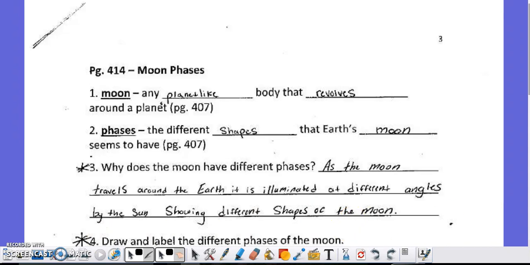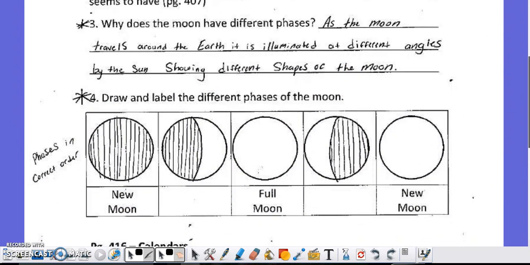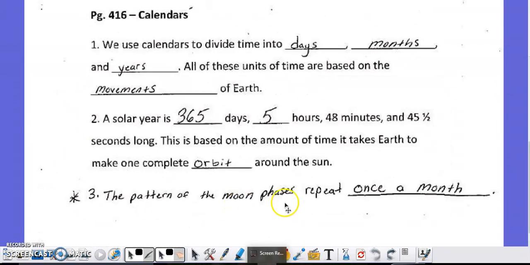The moon, which revolves around the Earth, seems to have different phases. The reason it does is because as the moon is traveling around the Earth, it is illuminated at different angles by the sun, showing different shapes. Here's an example of the shapes that we see right here. If we need to place the phases of the moon in the correct order, it would be new moon, then mostly shade, then full moon, followed by mostly shade in the opposite direction. Finally, I wanted to point out that the pattern of the moon phases repeats about once a month, a little over 29.5 days.